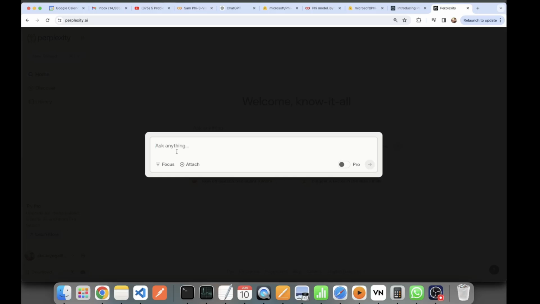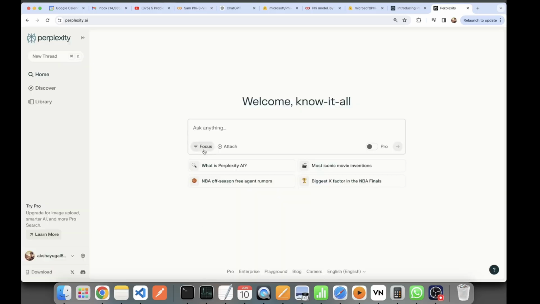Okay, so here they use a term like new thread. I can ask anything. Okay, I have some focus. Your focus means that it will search across the internet, academic if I want to write some academic pages, writing in general, Wolfram Alpha, something related to computational knowledge engine, YouTube and Reddit. Okay, so I'll keep it across the internet and let me start with